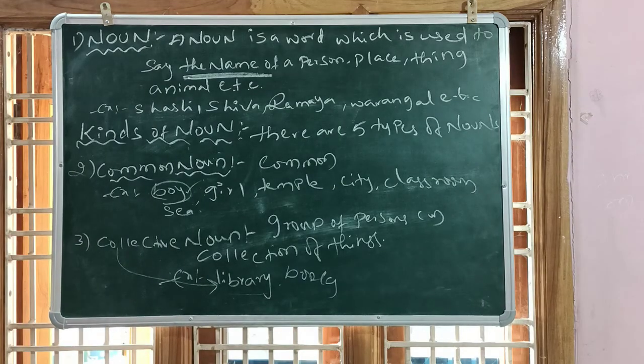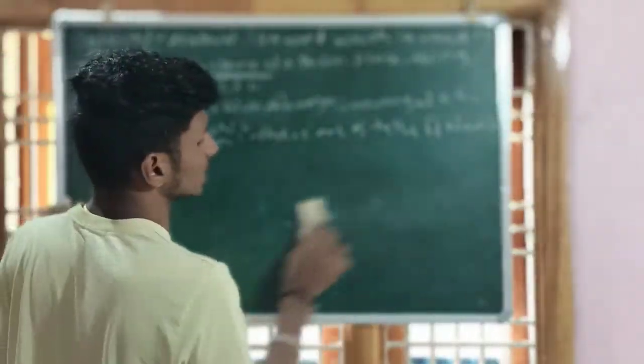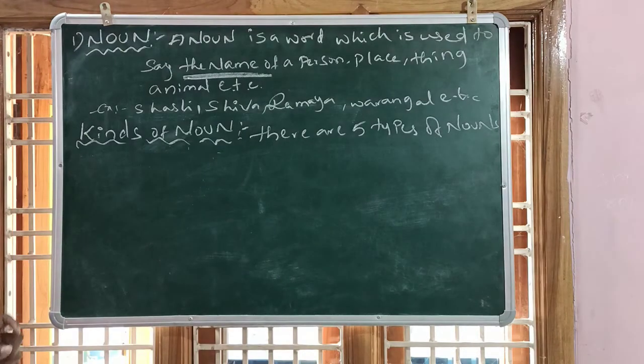The collective noun is also completed, and the final two kinds of nouns are material noun and abstract noun. What is a material noun?